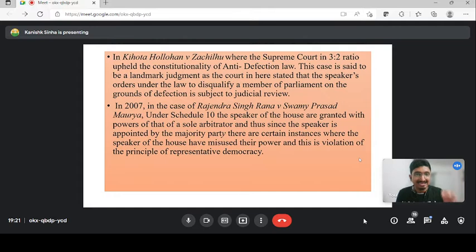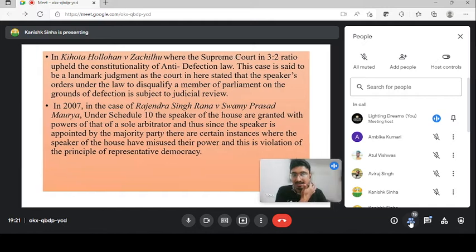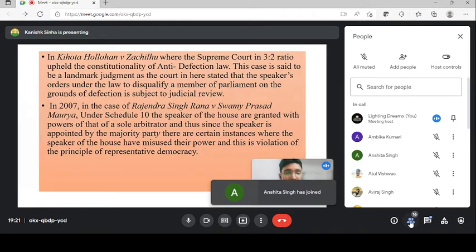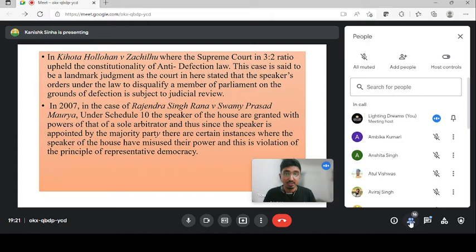This is a very important and landmark judgment on anti-defection law, Kihoto Hollohan versus Zachillhu, in which the Supreme Court stated that the anti-defection law is constitutional. It is a correct law, but the Supreme Court stated that the power or the decision of the speaker to determine the disqualification is under judicial review, guys. Which means that before this judgment, the decision that the speaker gave, so, for example, tomorrow we have a speaker as Atul, and he is the speaker of the Lok Sabha, and he gave the decision that Aviraj is disqualified because he did not vote according to the direction of his party. Okay. So before the Kihoto Hollohan case, the decision of Atul could not be challenged in the Supreme Court or any court.